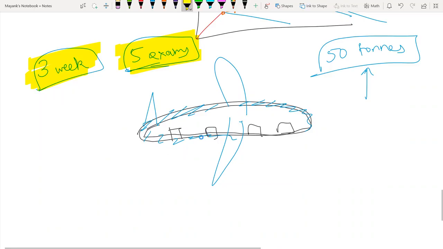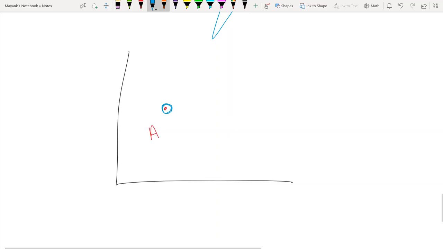What it says is that given any point you're at, let's say point A, I can always construct a circle, no matter how small, around this A, such that in this circle you will always find another point A prime which is strictly preferred to A. This is local non-satiation.